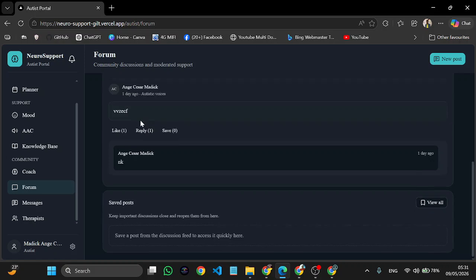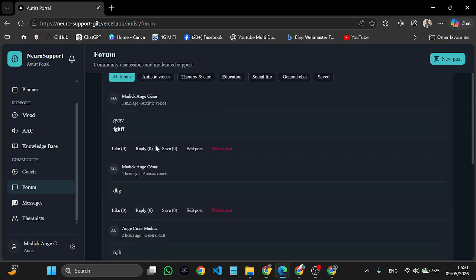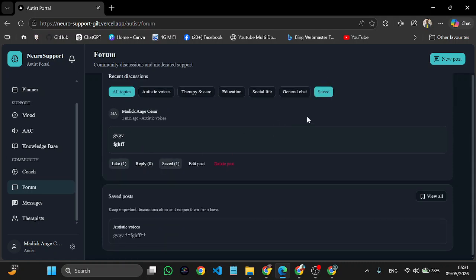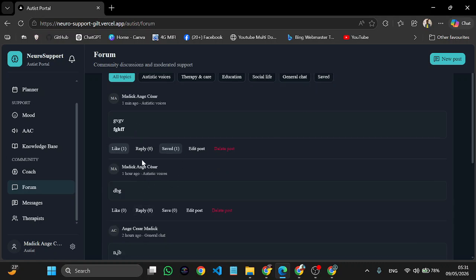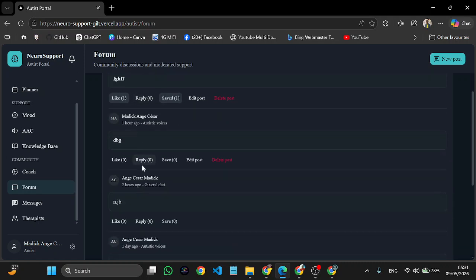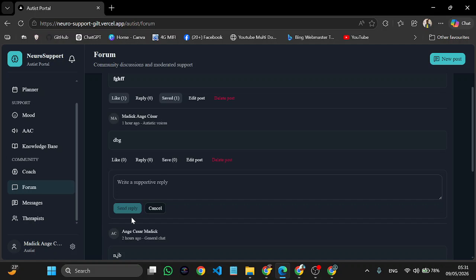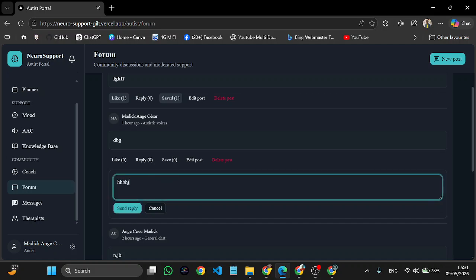You can reply to a post. You can like posts and save them. If you want to view them later, if they are very important for you, you can save them. Let us reply to a post. You press the reply button, this dialog appears, then you type your reply and send it.